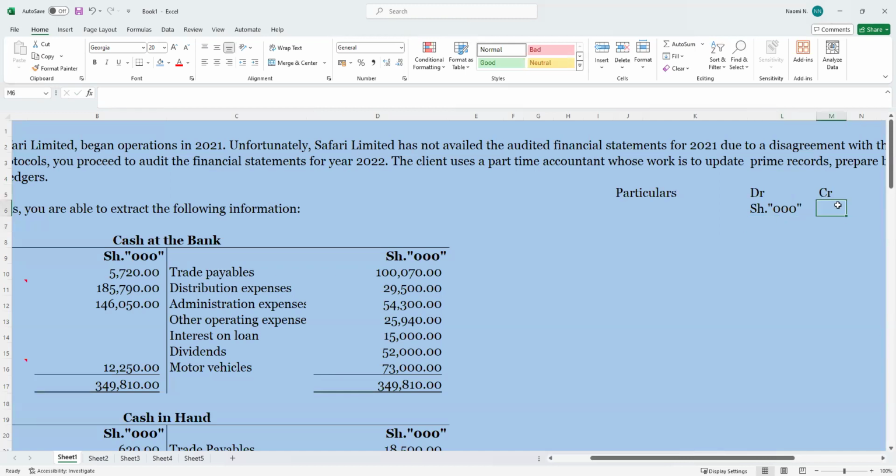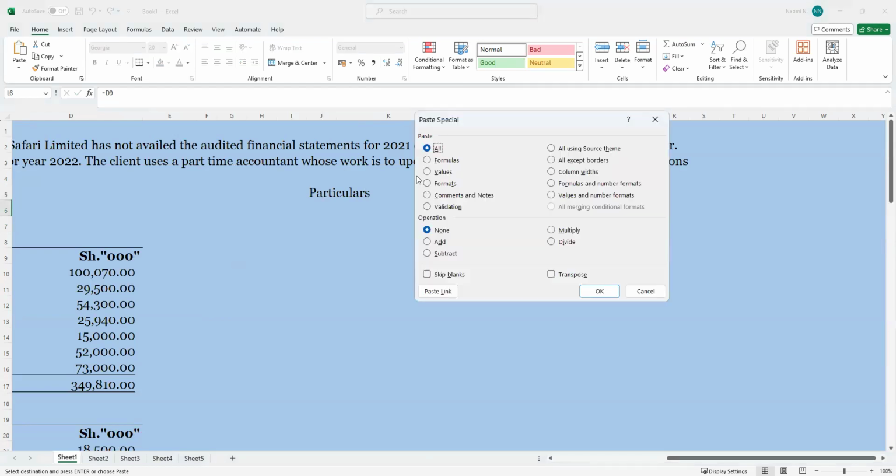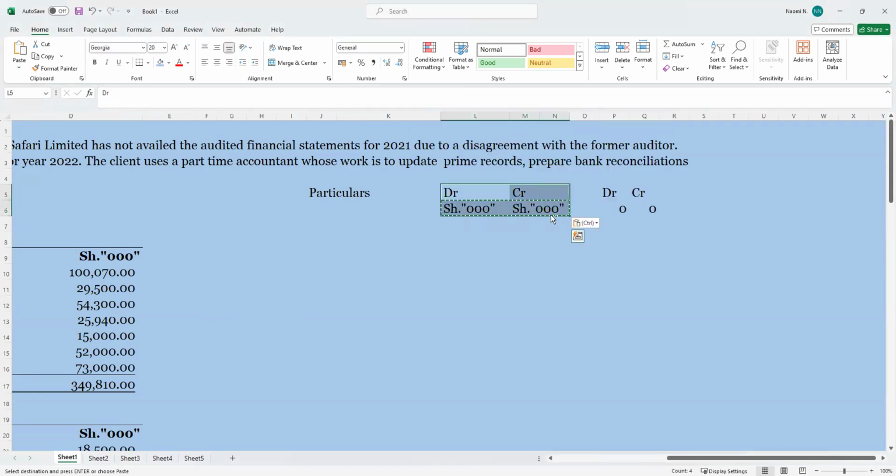I know it takes time. I think the question is so easy, but the issue of this question is that it takes time for you to come up with these things. And after that, you start. What is this? Is it to copy? No, I meant to copy only the values so that it will not be giving me zeros when I copy the entire. Okay, let's try again. Copy. Okay, nice one.